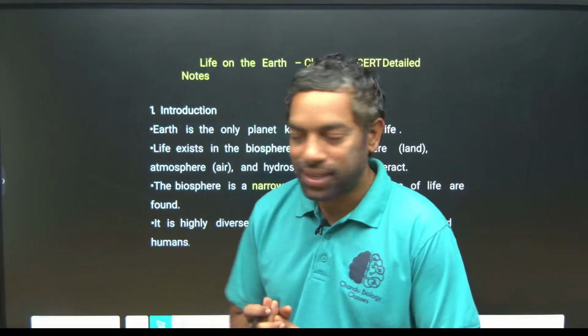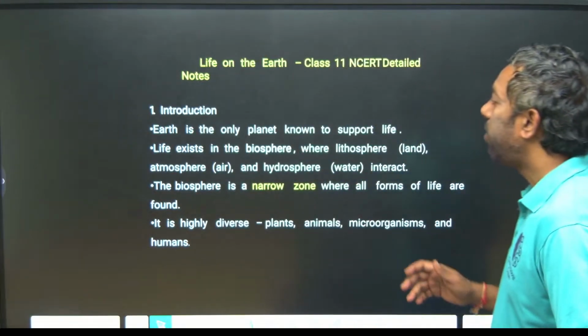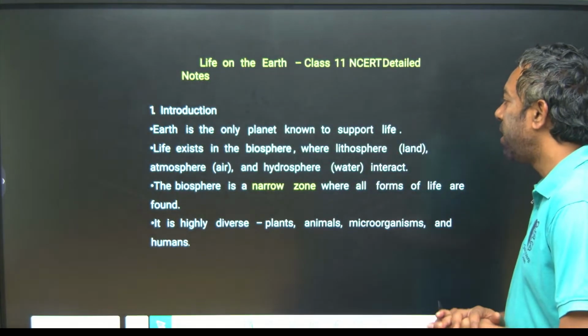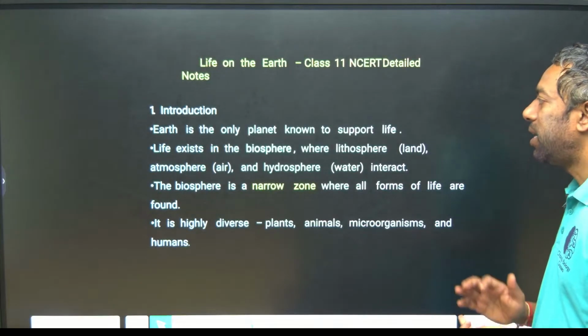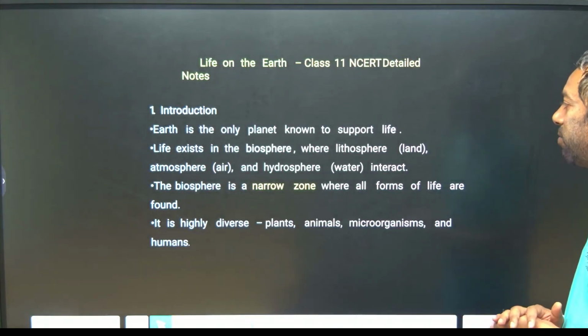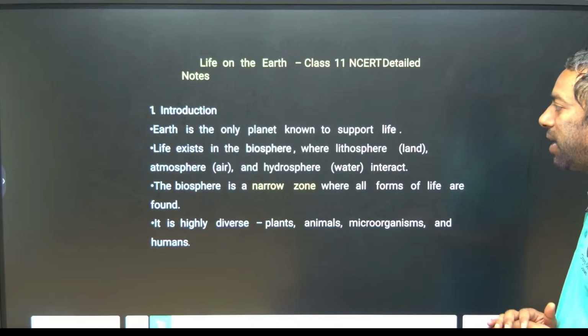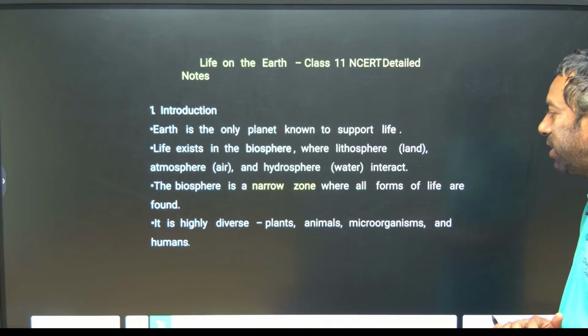So we are going to discuss life on the earth. Earth is the only planet known to support life. Life exists in the biosphere, where the lithosphere (land), atmosphere (air) and hydrosphere (water) interact.